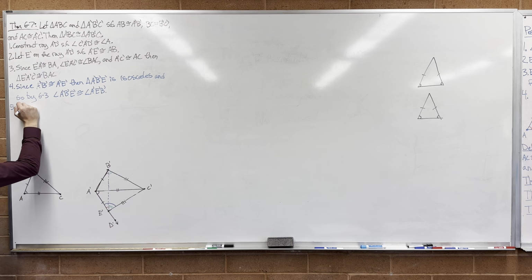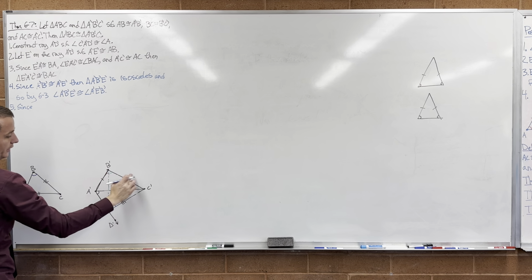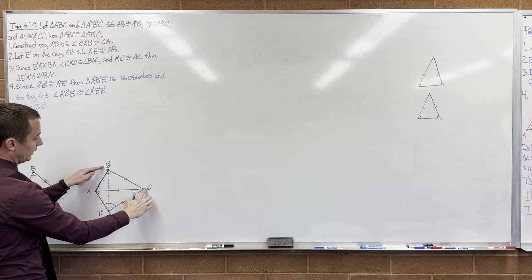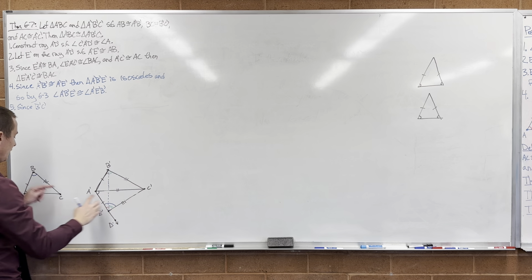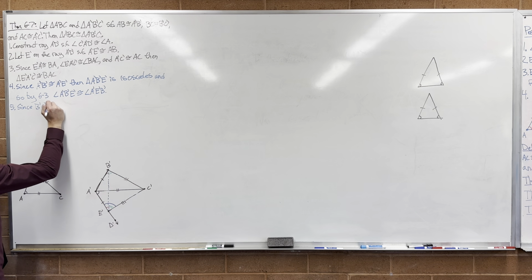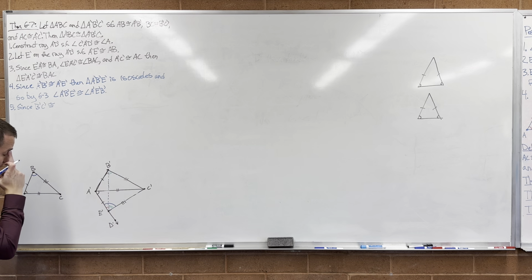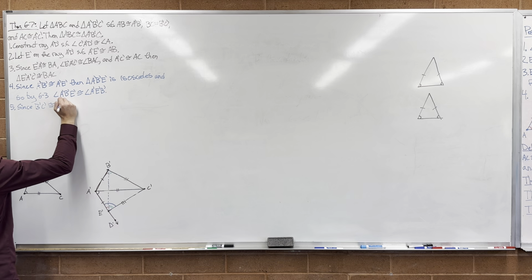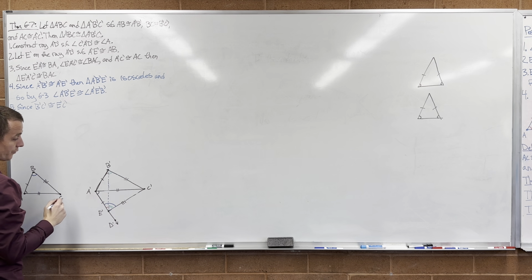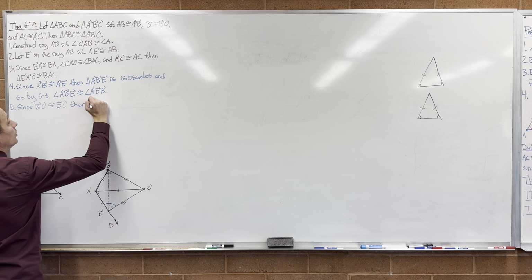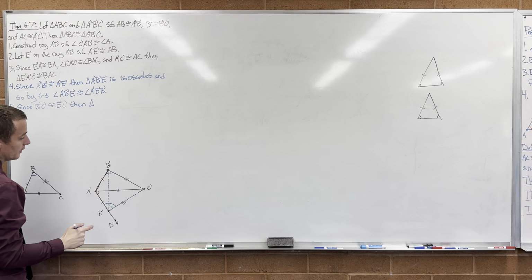5, same exact logic. Since this side is congruent to this side, since B prime, C prime, how do I know that this side is congruent to this side? Well, because I knew that this side was congruent to this side, and this side is congruent to this side. So using the transitive property without stating it for congruence. But since B prime, C prime is congruent to side E prime, C prime, then triangle, what's our triangle now?